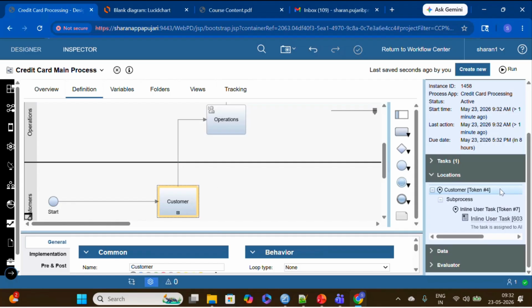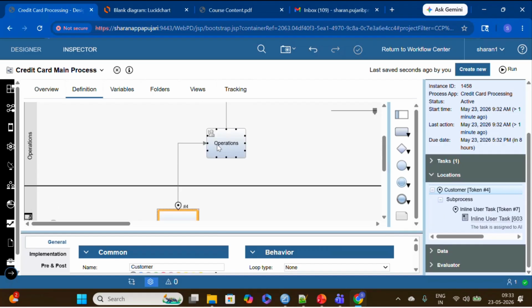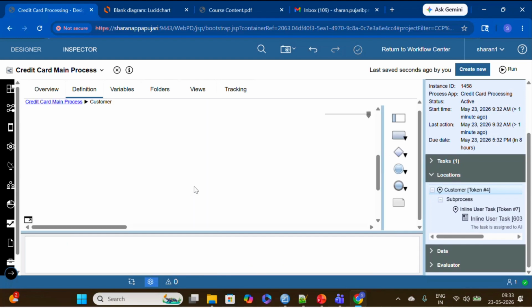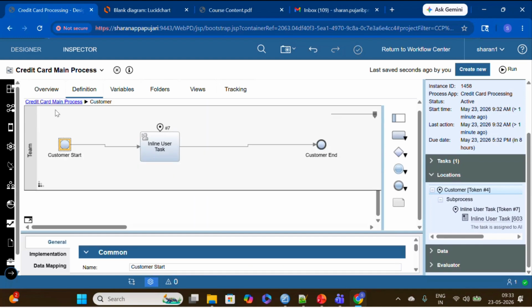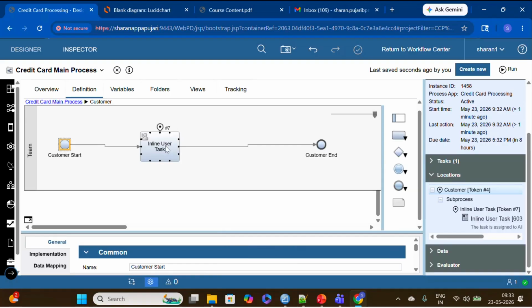Whenever you are working on the flow, for example you want to complete this task in the system using an API, you have to move the parent token to the parent activity. From 4 you can move to operation, but you can't move from 7 to operation. From child to parent is not possible. Parent activity to parent activity you can move; child activity to child activity you can move.